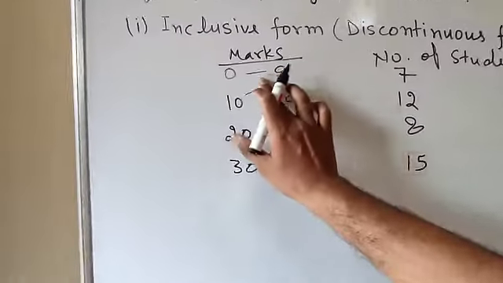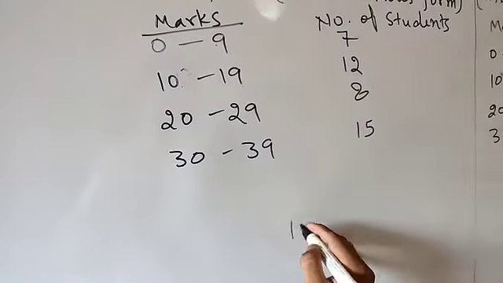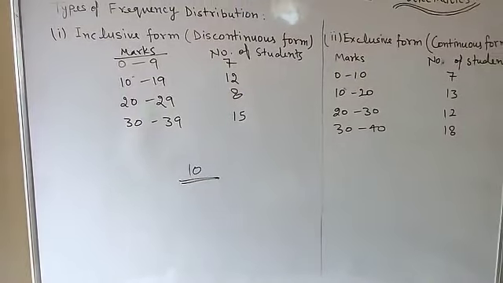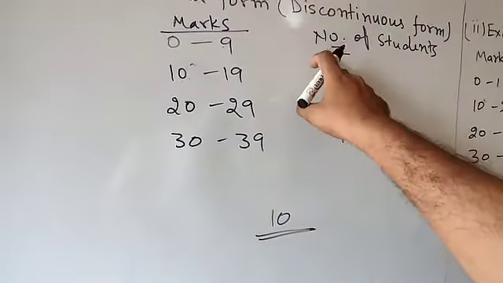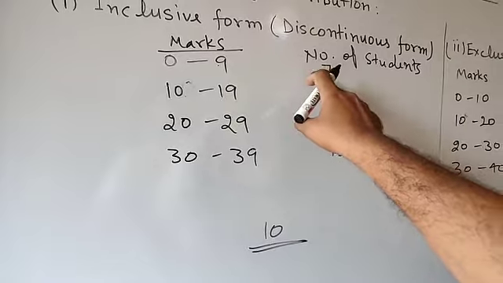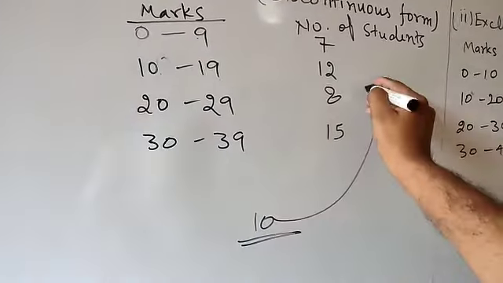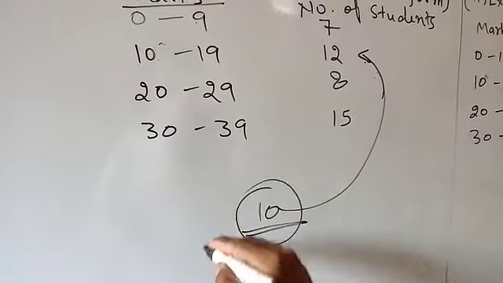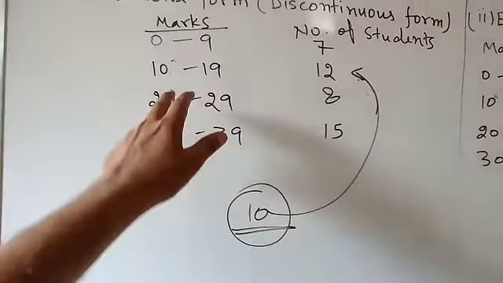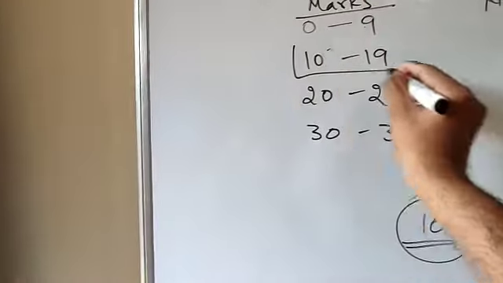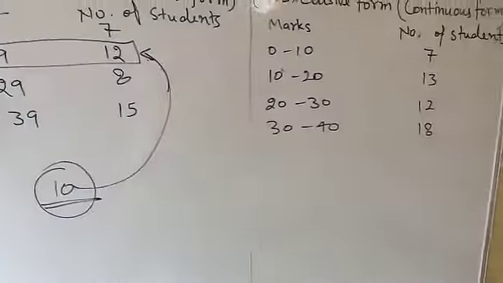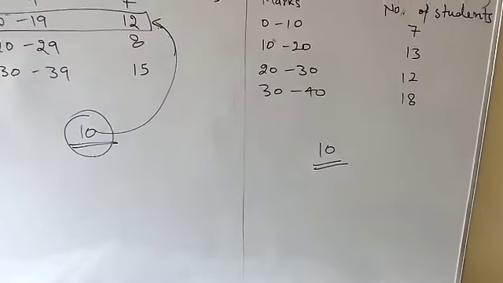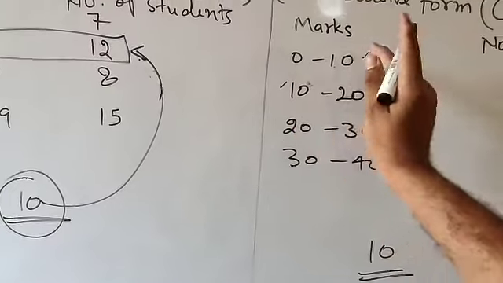Suppose you are given a value, suppose I ask 10, you need to represent the 10. If a student gets 10, then where will it be represented? It is 0 to 9, so it will not hold the 10. 10 to 19, so that 10 will be included in 10 to 19. If one student who got 10 marks is going to be added, it will be added in that 10 to 19. But in the continuous form, if you are going to represent a student who got 10 marks, where will you represent? You are going to get 10 here as well as 10 here also.